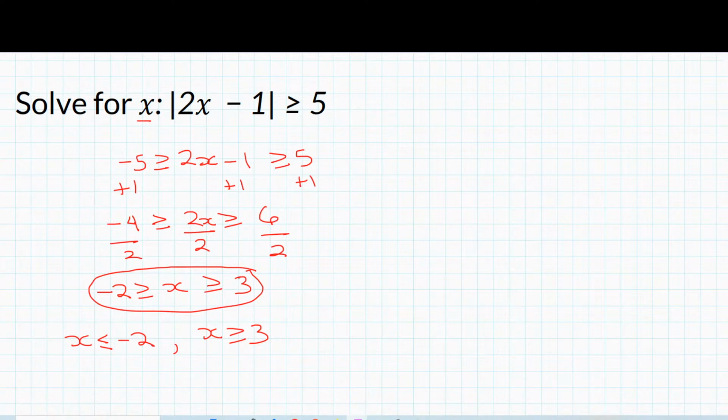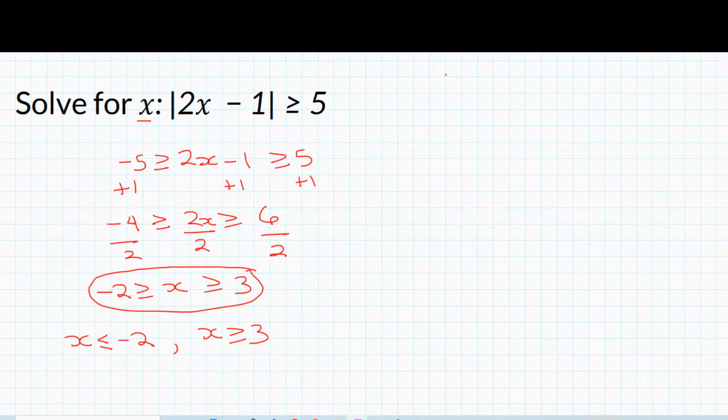So now that we've done this method, I'll show you a different method. In that method, you don't have to do all this work with interpreting the inequality at the end. So let me show you what that one looks like. We're going to account for two instances, because whenever you're dealing with absolute values, you're taking note of the fact that the expression could be a positive or a negative expression. So we're going to work with both.